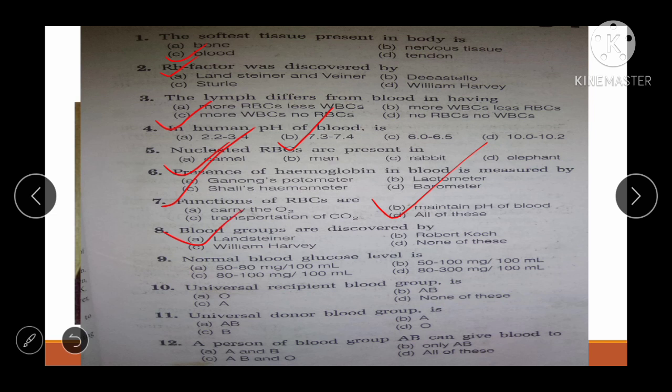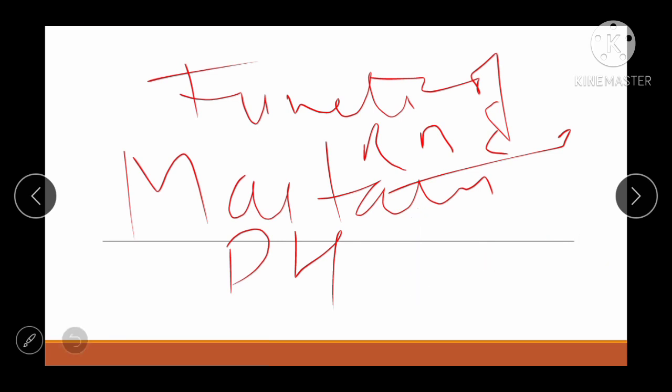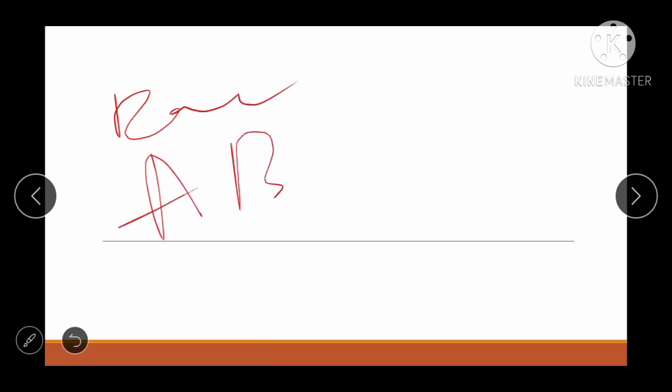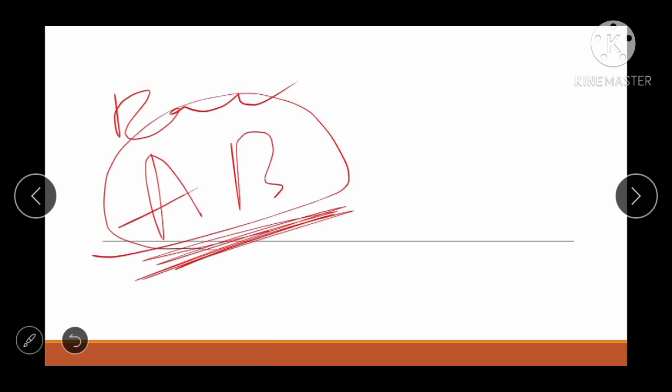Next question is normal blood glucose level is, see friend, normal blood glucose level वैसे हम बोलते 70 to 140. So here the correct answer will be 80 to 100 mg per 100 ml. Next question is universal recipient blood group is, see, there are blood group recipient and donor. ठीक है, जो recipient होता है ना वो क्या होता है, AB होता है. He can take blood from anyone but can give blood to only AB.